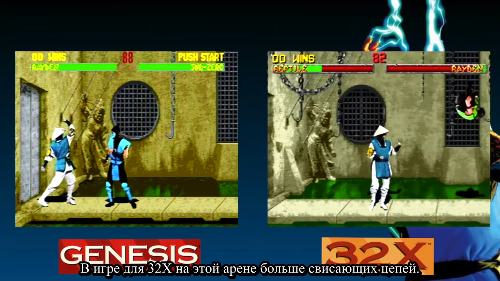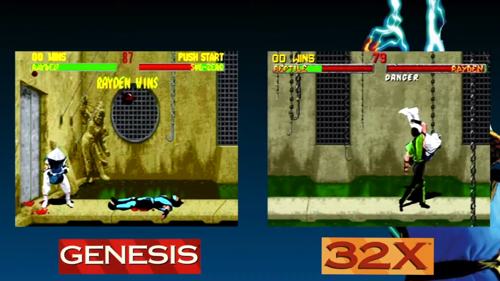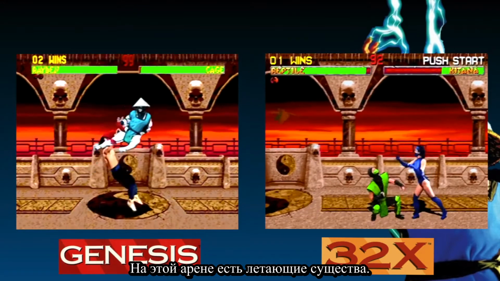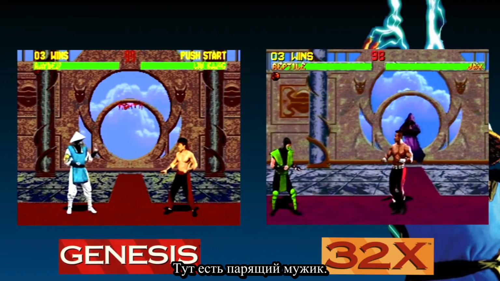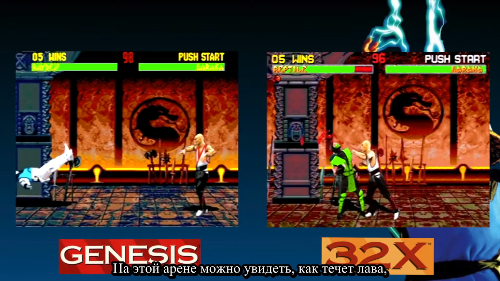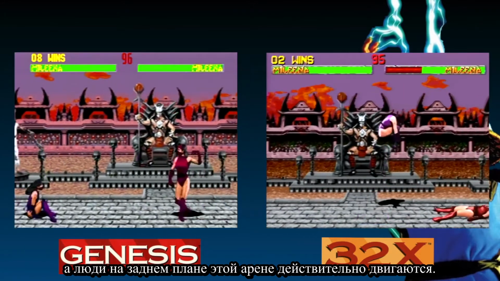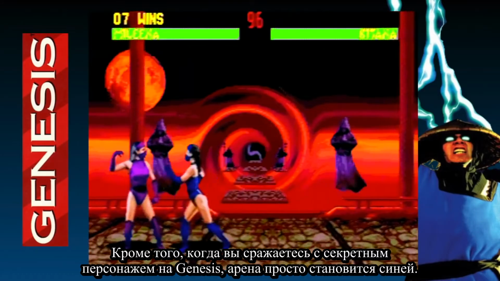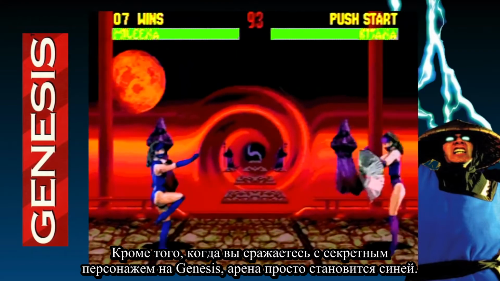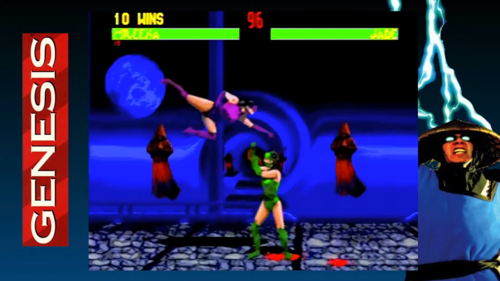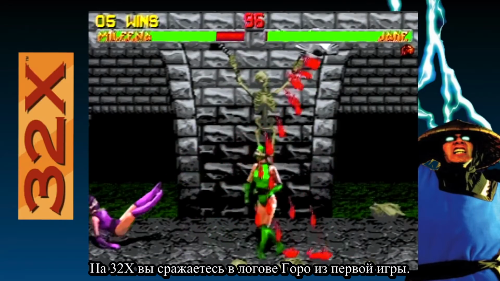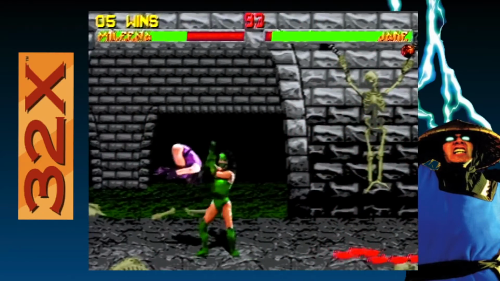The 32X game has more hanging chains on this level, it has the flying creatures in the sky here, it has this floating guy, you can actually see the lava flowing on this stage, and the people actually move in the background of this level. Plus, when you fight a secret character on Genesis, they just make this level blue. On 32X, you fight in Goro's lair from the first game.